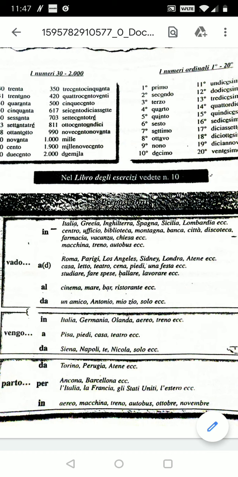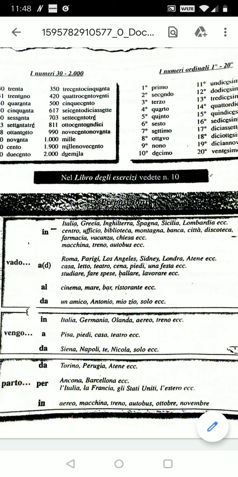Next, parto. Now what is this parto? Parto comes from the verb partire. Now partire means to leave from, it also means to start with. Now if I say parto da Torino, it means that I am leaving from Torino.